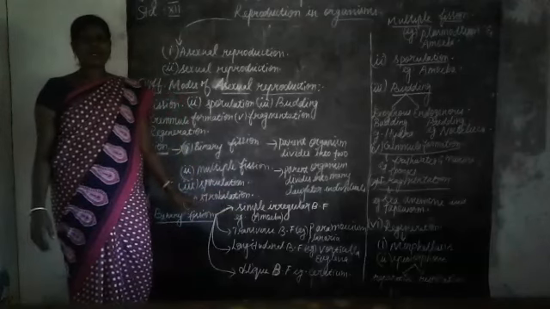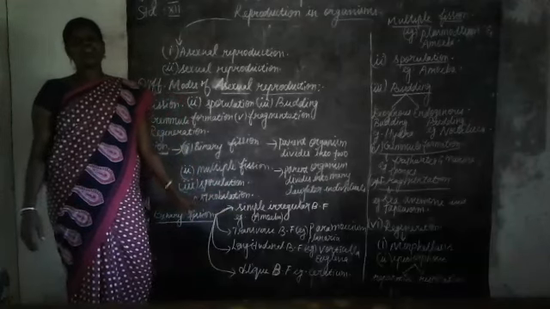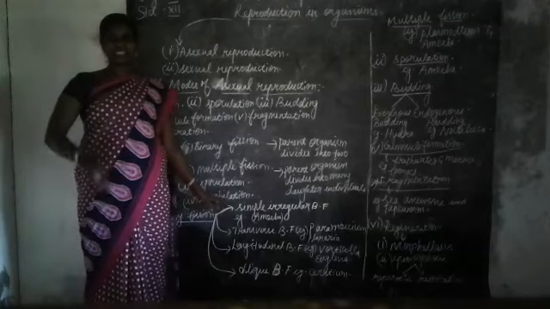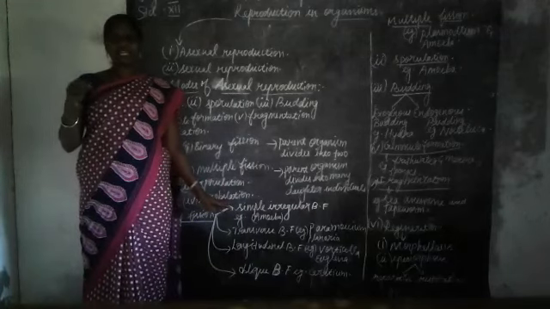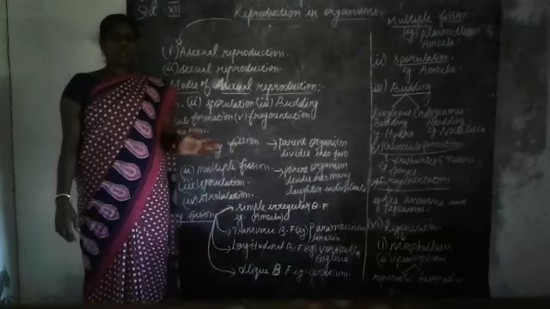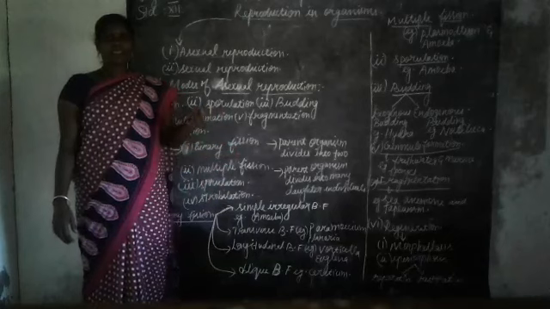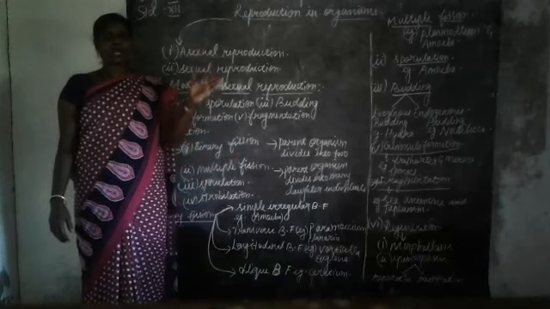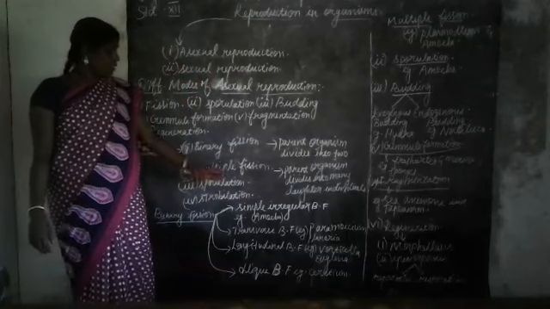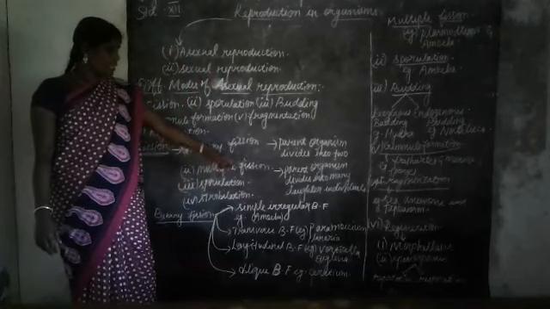During fission, the contractile vacuole will disappear, the nucleoli disintegrate, and the nucleus will divide into two. Because of that, the organism divides and produces two daughter individuals. This is simple irregular binary fission.